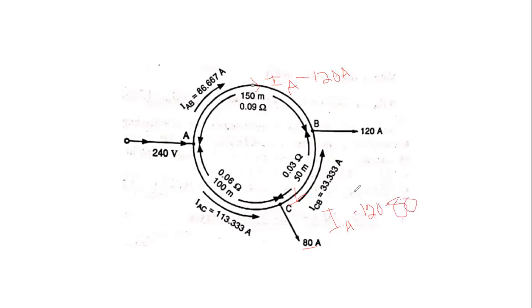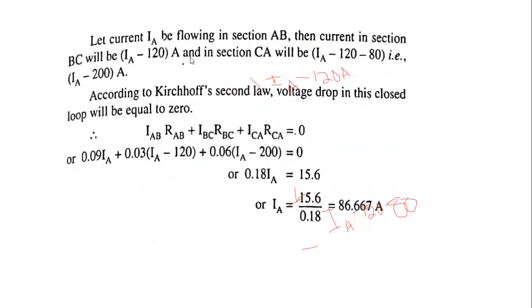These are the currents at the various sections: IA minus 120, and IA minus 120 minus 80, that is IA minus 200 amperes.